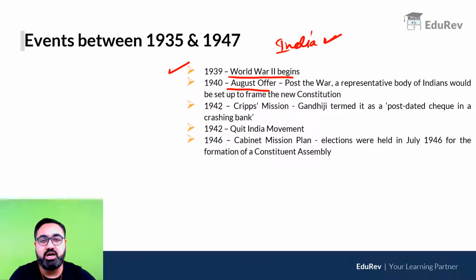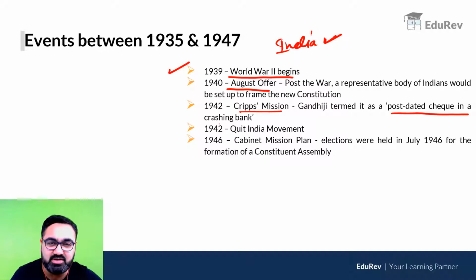In 1942 came the Cripps Mission. The Cripps Mission similarly said that we will make you a constitution and Indians will make their own constitution. We will not interfere. But right now you have to take part in the war with us. After that, once the war is over, then we will see what can we do. Mahatma Gandhi very famously called it a post-dated check in a crashing bank. Again, a quote which is important for a prelims examination.